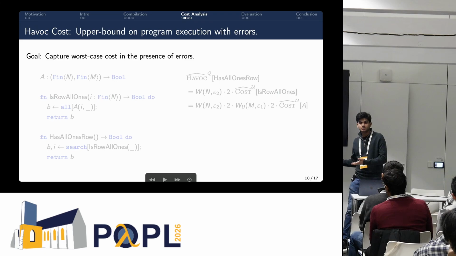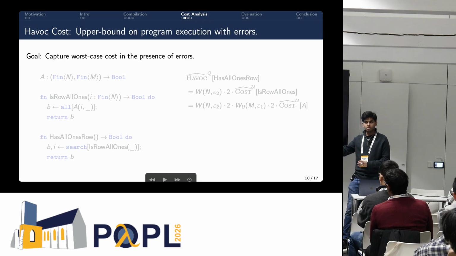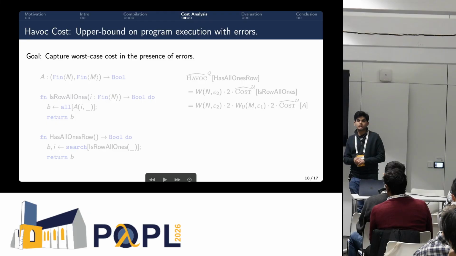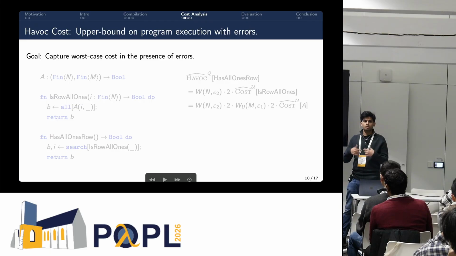But in this case, there are errors, right? Given the failure probability of the algorithm, it could do something that you cannot easily reason about. But it is still program execution. So not only are we taking into account the intended behavior, but also the chances that this program fails, and given all that, what is the worst case cost? That would be havoc cost.